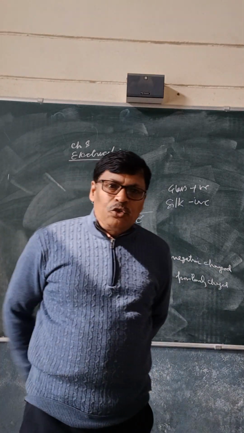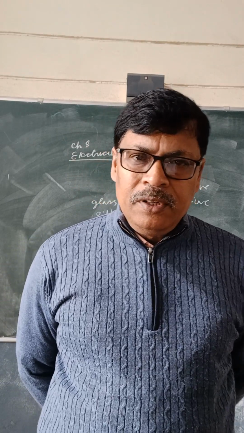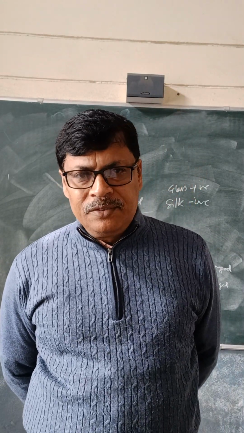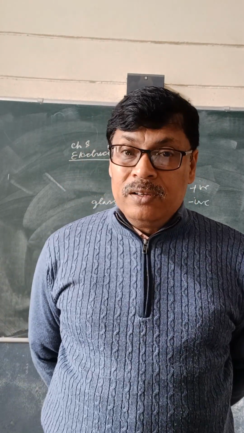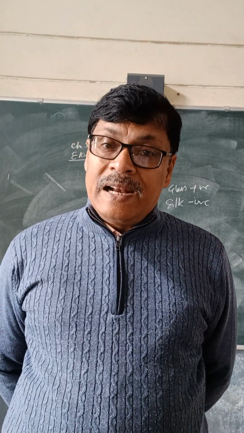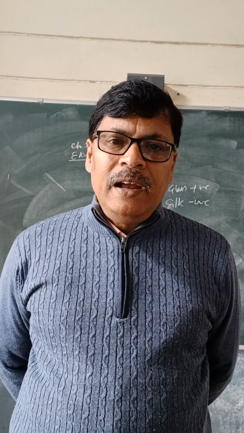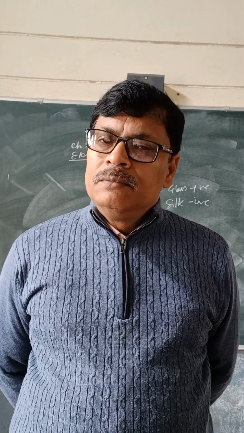So when a glass rod is rubbed with silk, glass becomes positive and silk becomes negative. Whereas the ebonite rod rubbed against cat's skin, that is fur, the ebonite becomes negative and cat's skin becomes positive.